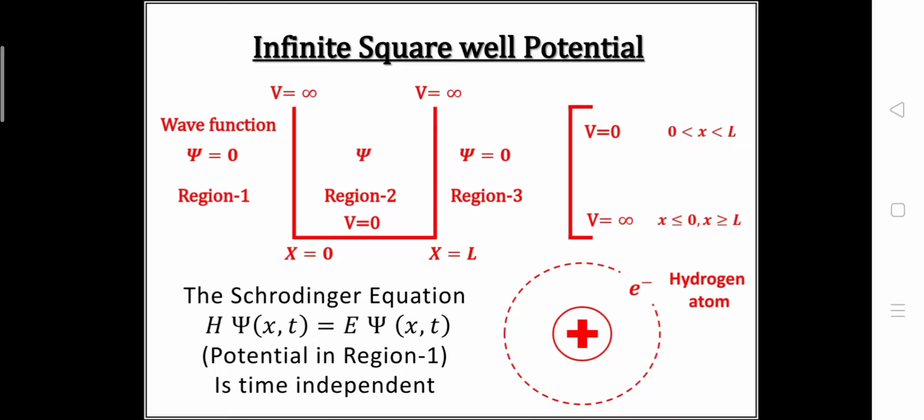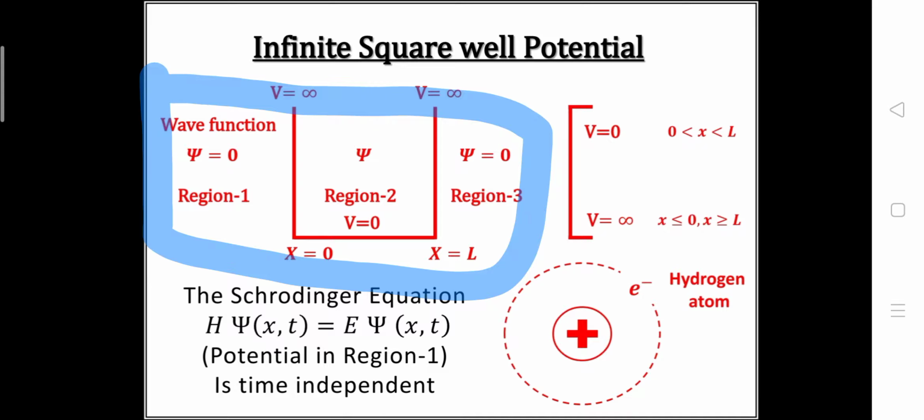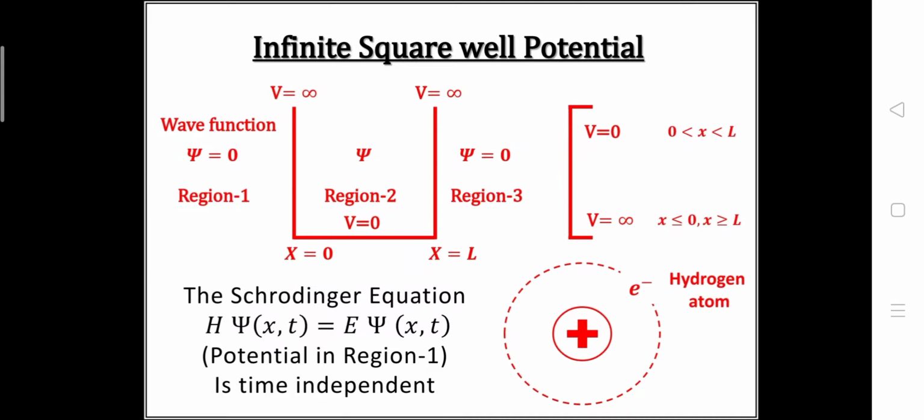To understand the infinite square well potential, we are going to consider this particular diagram in which I have shown three regions: region 1, region 2 and region 3. The concept is that region 2 is confined between two potential barriers of infinite value.